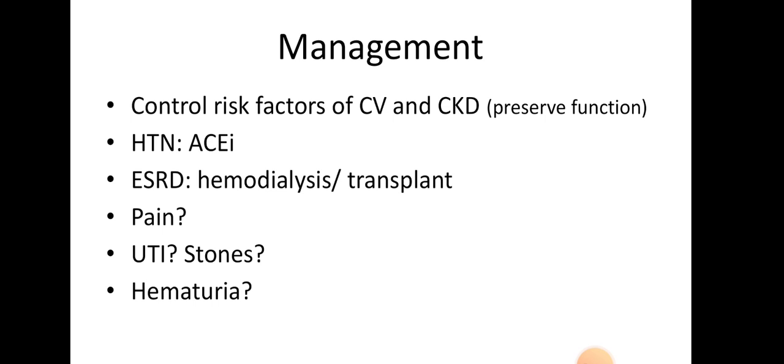Another thing is pain, since he's coming with pain. How do we handle this? We would give pain medication. We would like to avoid non-steroidals because they might be harmful to the kidney. If there's a UTI or stones, these might be the cause of the pain, so we treat it accordingly. If it's a urinary tract infection, we give an antibiotic. If it's stones, you treat it according to the type of the stone and according to the size as well.